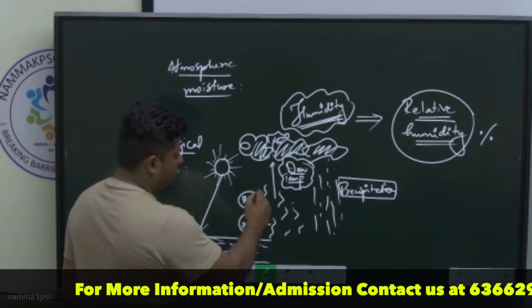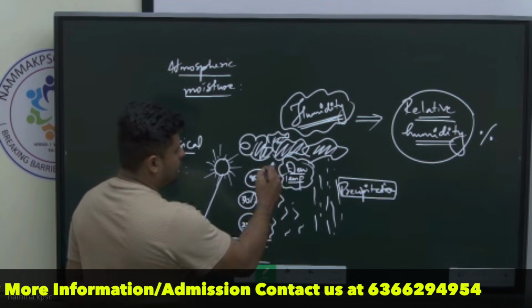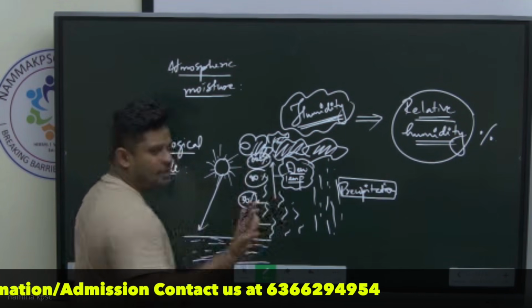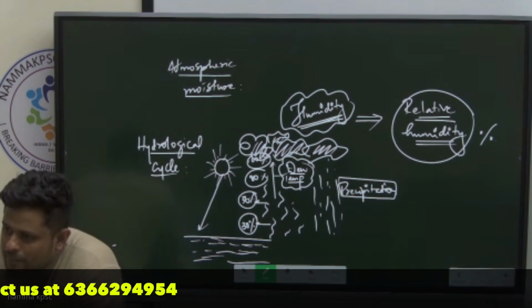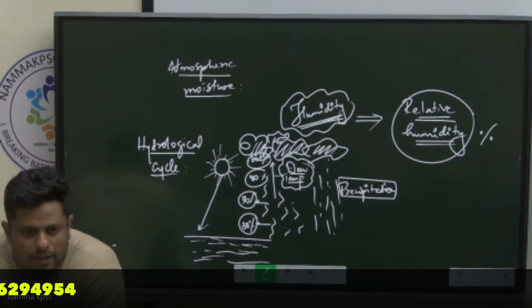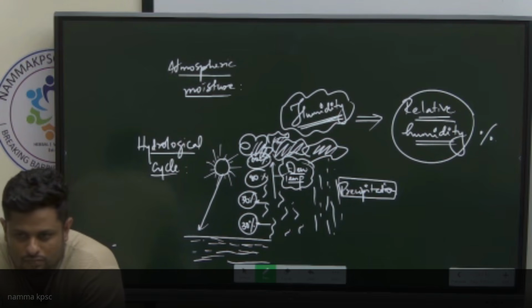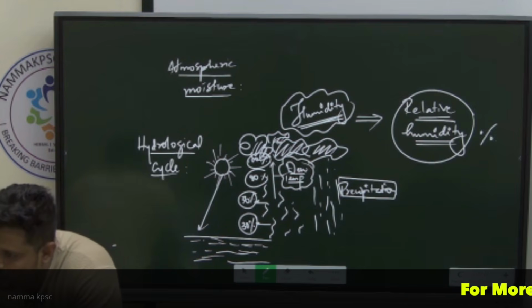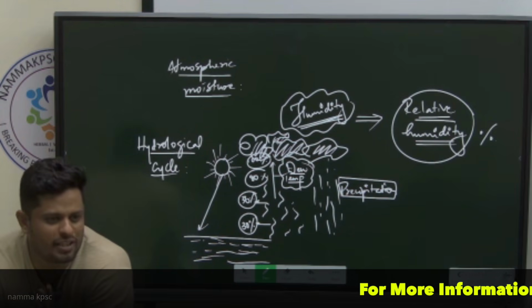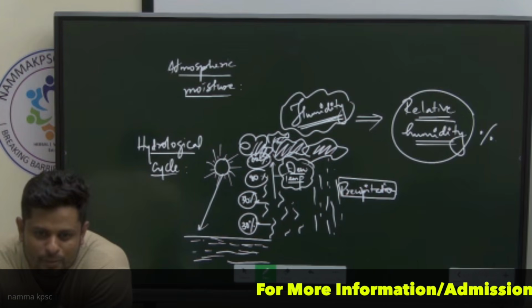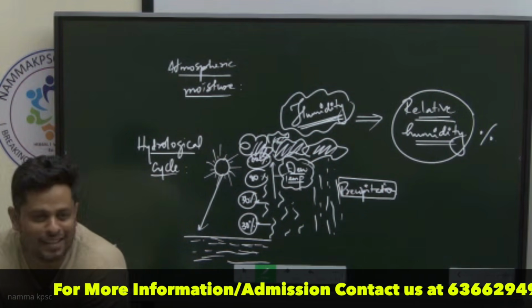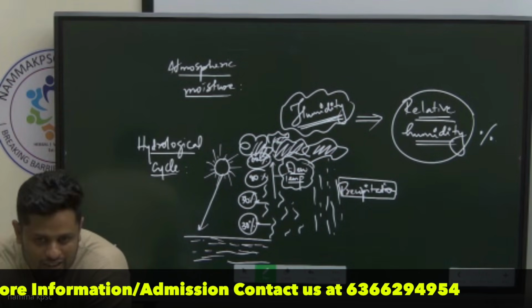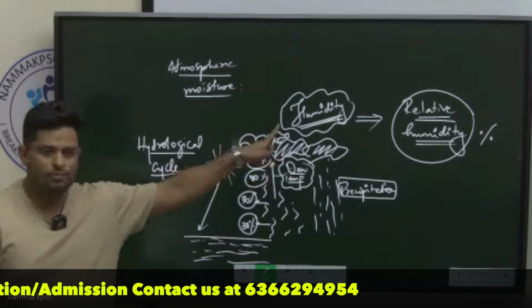50%, 80%, 100%, correct. 100% means the part of the atmosphere is completely saturated by water vapor. Can you increase the proportion any further? Can you increase it beyond 100%? There is nothing called 110% or 200%. It is not possible to go beyond 100%. So any cooling down beyond this